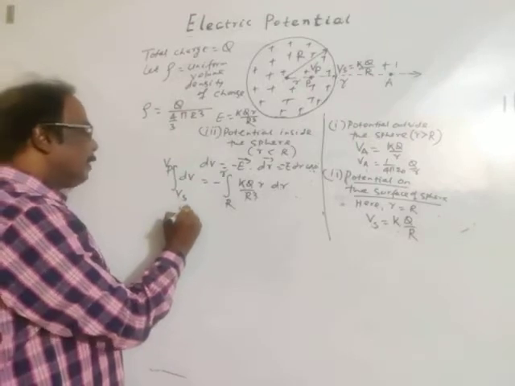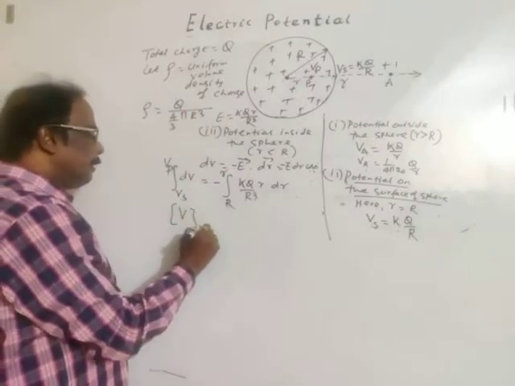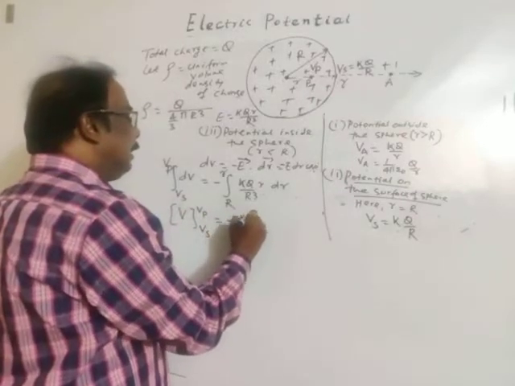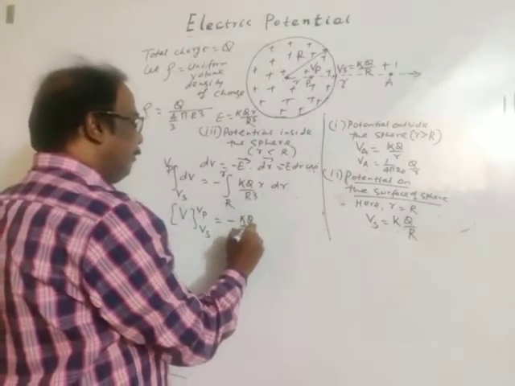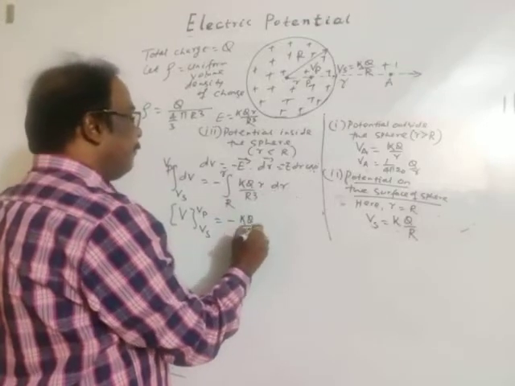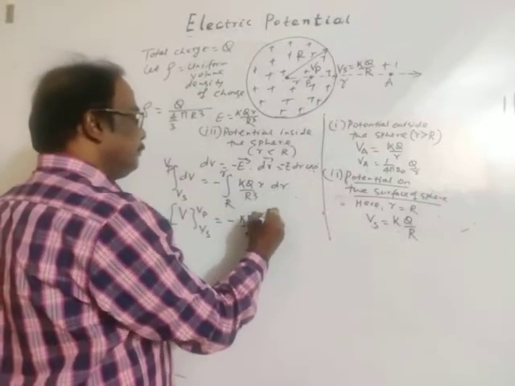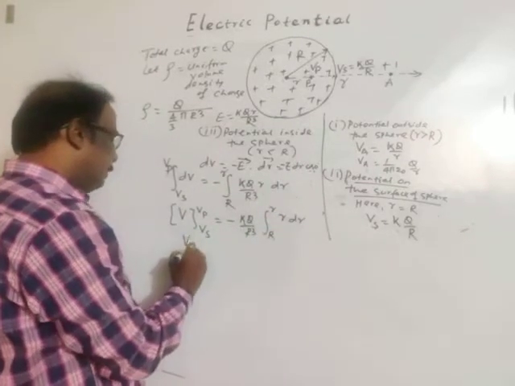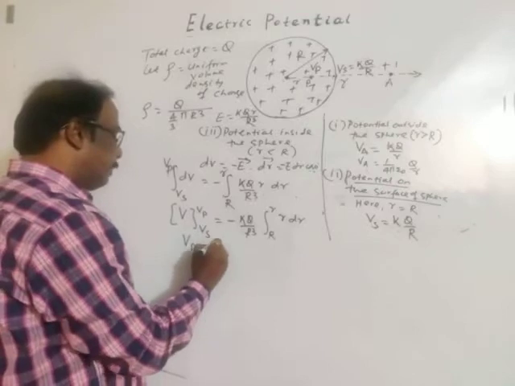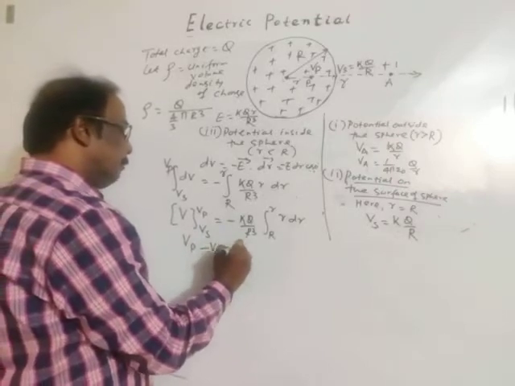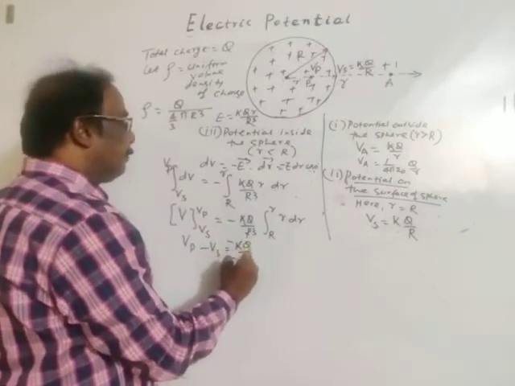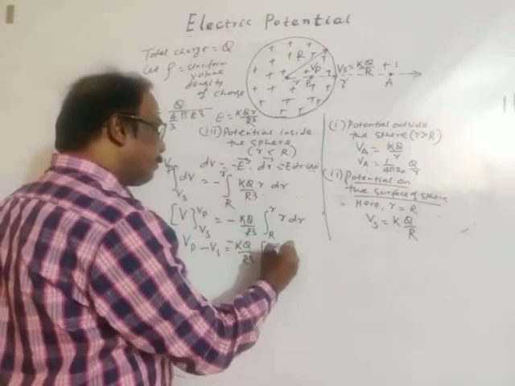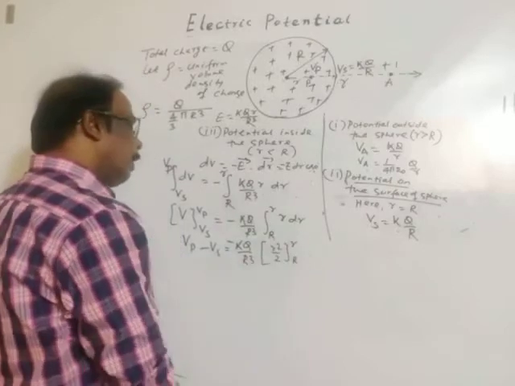Then integration of dV is potential at point P minus potential on surface, equals minus K Q by R cube, integration R to r of r dr. Integration of r dr is r square by 2. Limit varies from R to r.